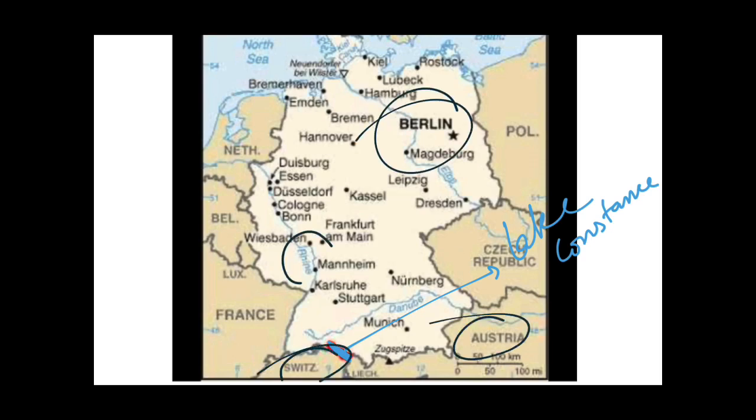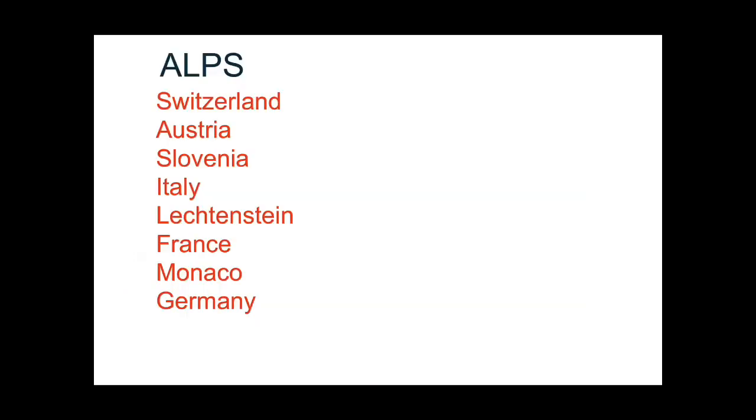And you can see this Rhine River. This river originates from the Alps mountains. So first of all, we should know in which countries the Alps lie. The countries in which the Alps mountains lie are Switzerland, Austria, Slovenia, Italy, Liechtenstein, France, Monaco and Germany.